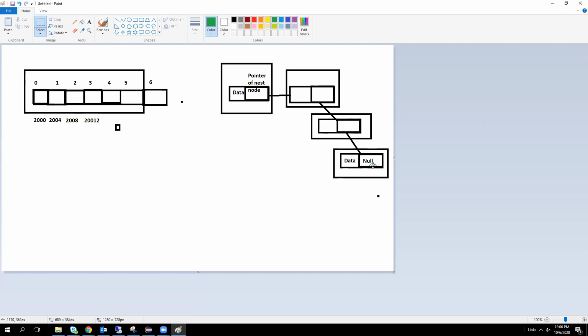Circular means this will make it interlinked. At the last node location, we have to store the header pointer. There will be no null in circular, there is no null pointer. There is no tail null either. At this position, it stores the header pointer, then the entire thing will be interlinked. Okay, this is the circular linked list.